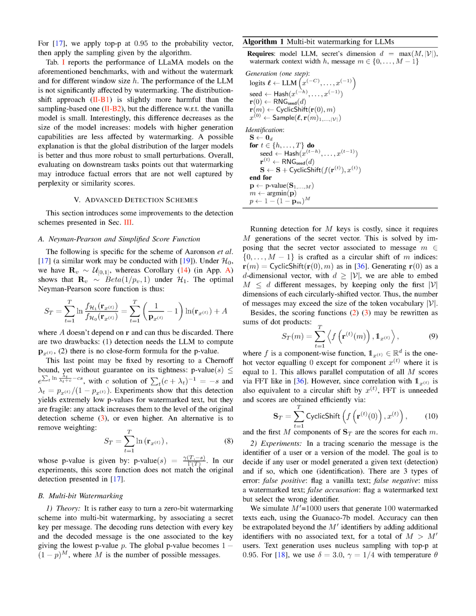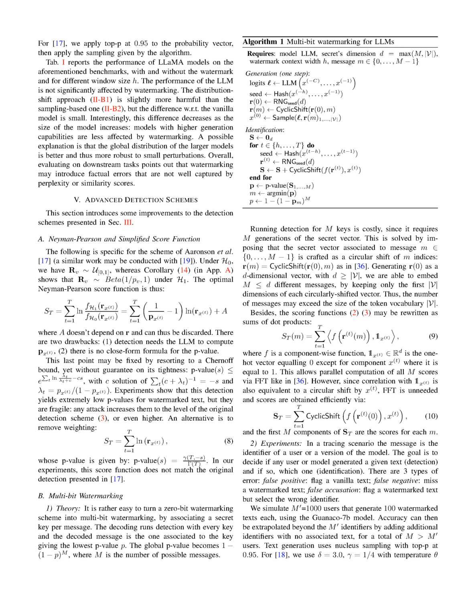Section V.B.2 Experiments. We conducted experiments in a tracing scenario where the message is either a user's identifier or a model version. The aim is to determine whether a particular user or model produced a specific text, detection, and if so, identify which one, identification. There are three types of errors we could encounter: false positives, where a regular text is incorrectly flagged; false negatives, where a watermark text is overlooked; and false accusations, where a watermark text is flagged but the wrong identifier is selected.